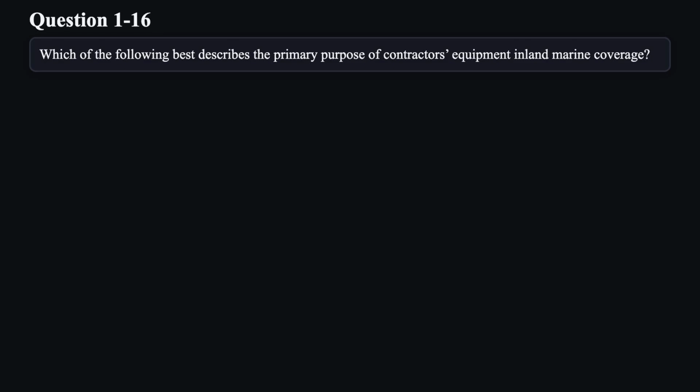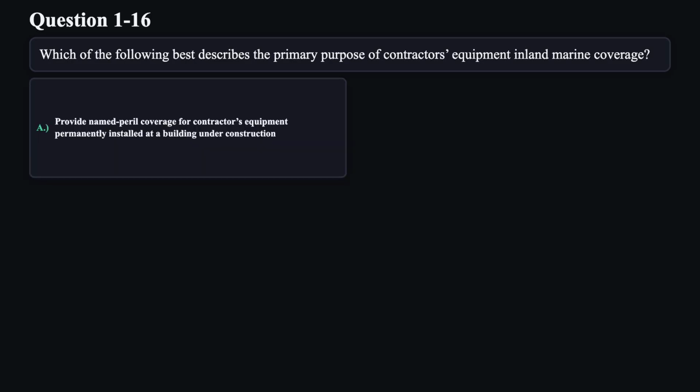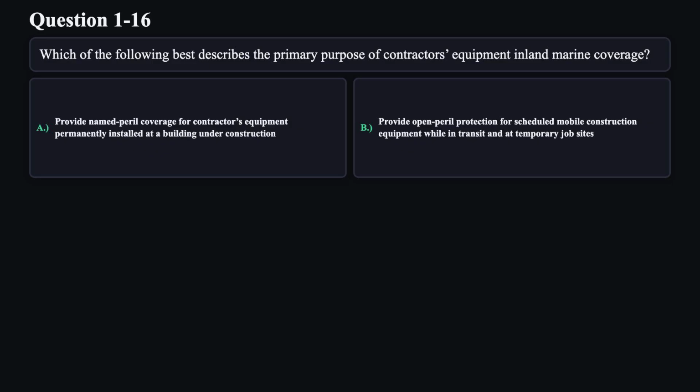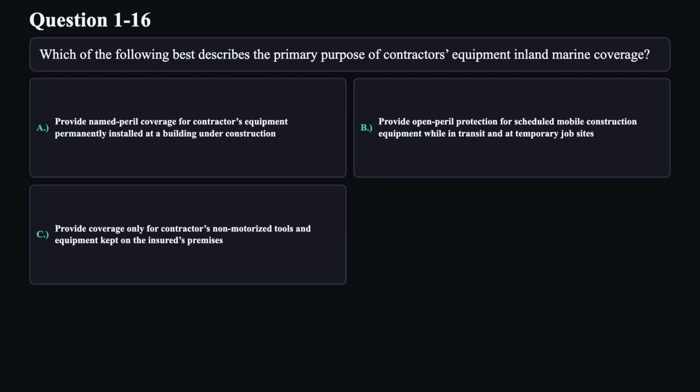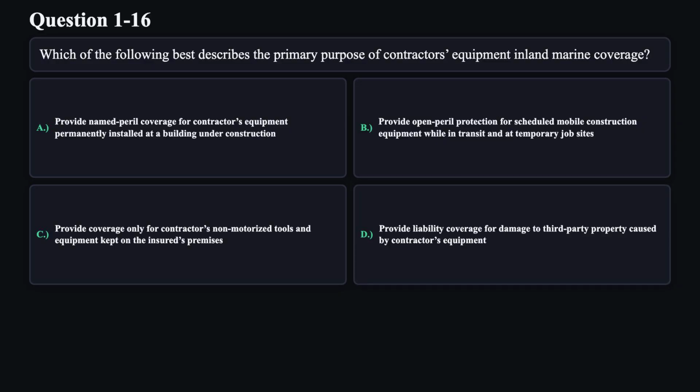Question 16. Which of the following best describes the primary purpose of contractors' equipment inland marine coverage? A. Provide named peril coverage for contractors' equipment permanently installed at a building under construction. B. Provide open peril protection for scheduled mobile construction equipment while in transit and at temporary job sites. C. Provide coverage only for contractors' non-motorized tools and equipment kept on the insured's premises. D. Provide liability coverage for damage to third-party property caused by contractors' equipment.